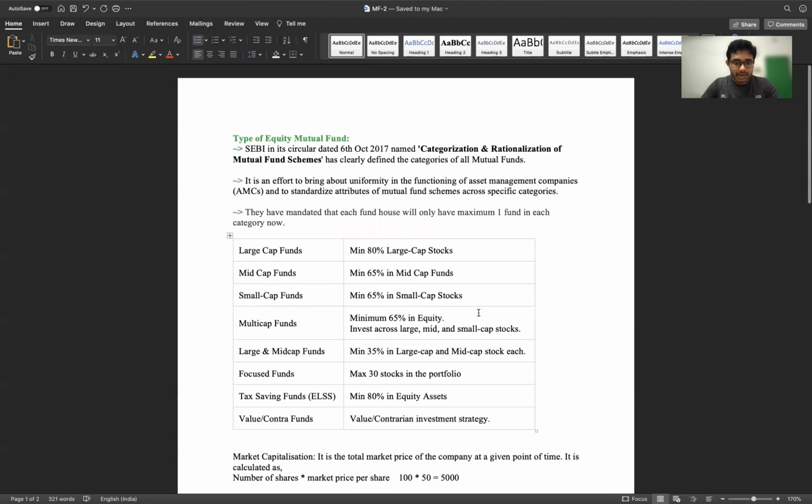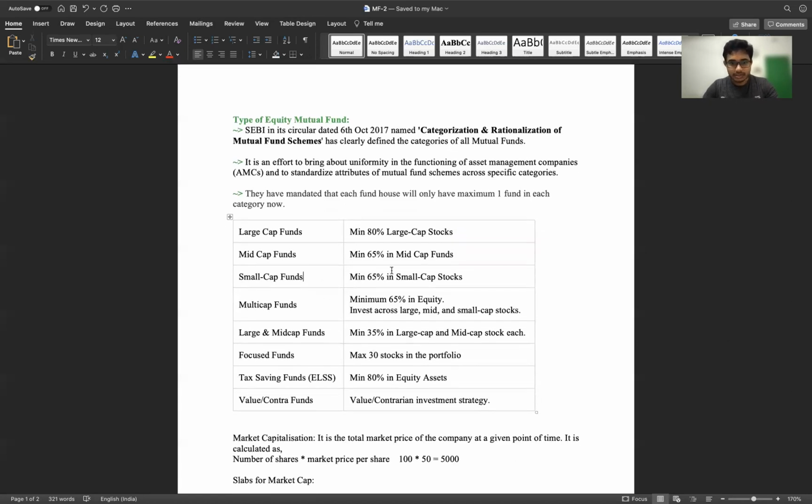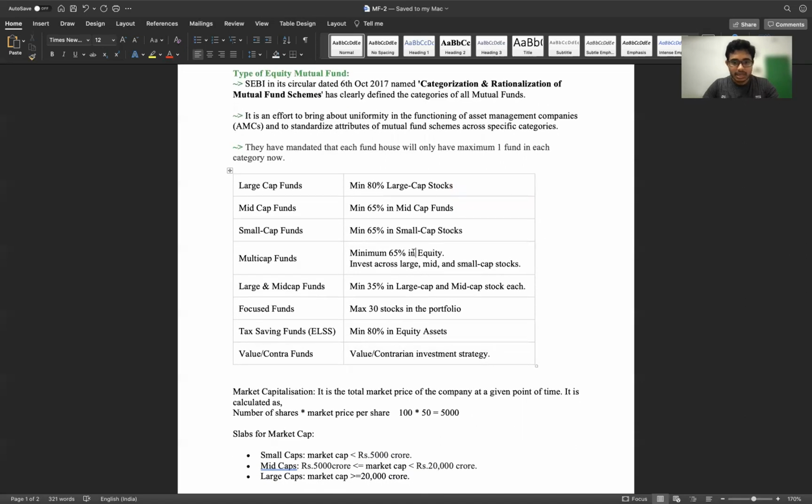Based on market capitalization, equity funds are divided into 8 categories. In large cap funds, 80% will be in large cap stocks. In mid cap, 65% will be in mid cap stocks, and the rest can be in anything like other equity, large cap, small cap, or debt funds also. In small cap funds, 65% should be in small cap. In multi-cap, 65% should be in equity across large cap, mid cap, and small cap, and the rest can be in debt or corporate bonds or government bonds.